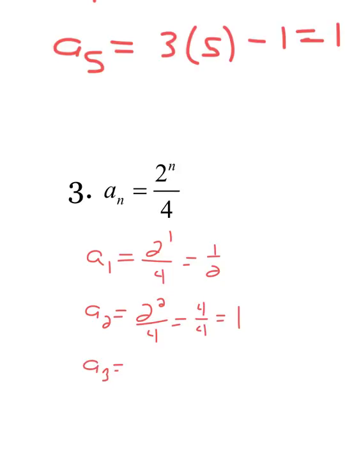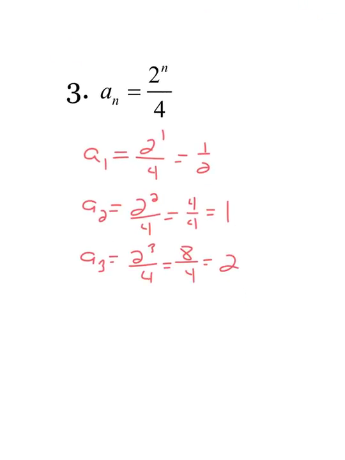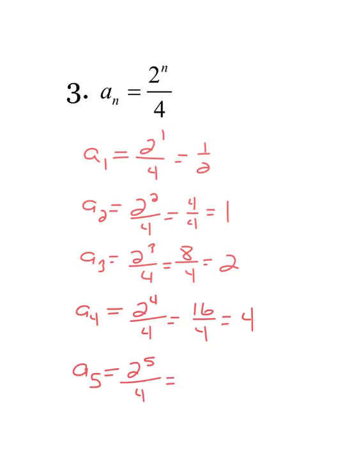A sub 3 equals 2 to the third power over 4, which is 8 over 4, which reduces to 2. A sub 4 is 2 to the fourth power over 4, which is 16 over 4, which reduces to 4. And the last one in the sequence, a sub 5 is 2 to the fifth power, which is 32, divided by 4 is 8. I'm going to pause it again.